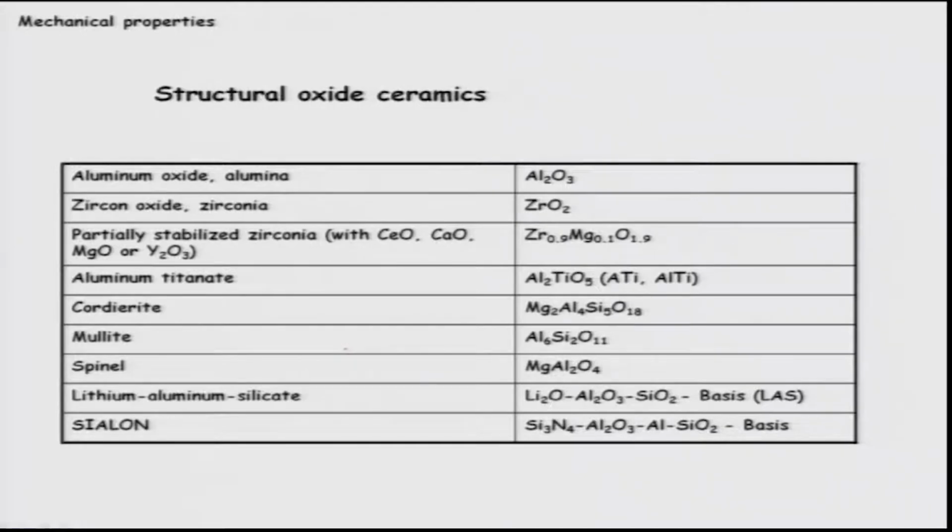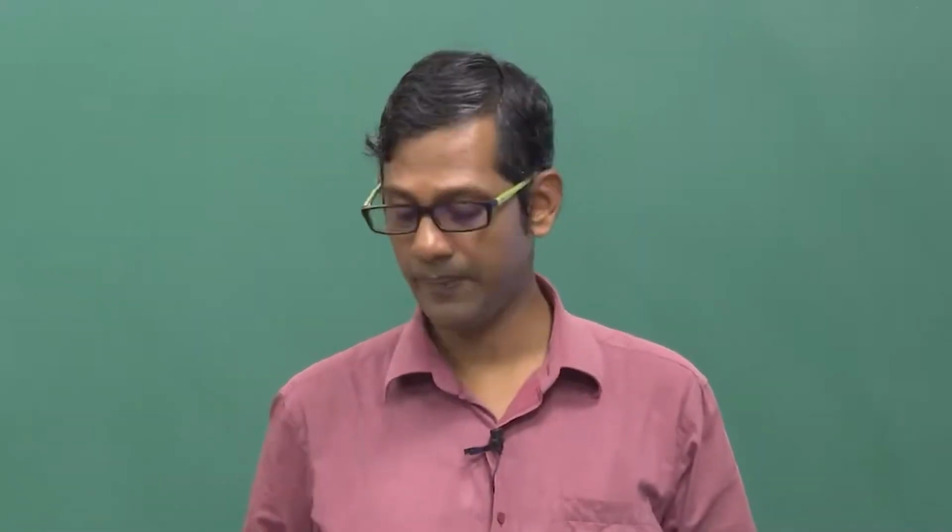Other than that, you also have mullite and spinel. Mullite is aluminum silicate, spinel is magnesium aluminate, or you can have sialons, or cordierite, which is nothing but magnesium aluminum silicate, or you can have aluminum titanate also. But mostly these are the oxide ceramics. There are other things like silicon nitrides or carbides. So structurally the ceramics are also extensively used.